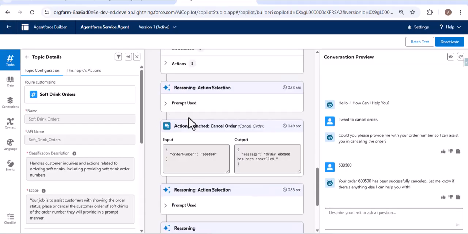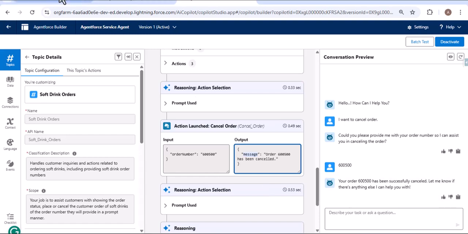Here you can see the action launched by the Atlas reasoning engine, which is cancel order. We have provided the input as the order number, and then the Atlas reasoning engine provided the output to the AI agent so that it can provide the response to the customer or the user. The Atlas reasoning engine provided the output as a message, the order number 600500 has been cancelled, to the AI agent, and the AI agent gives us the response in the conversation window. Also during this process, the Atlas reasoning engine stores this information in its memory.